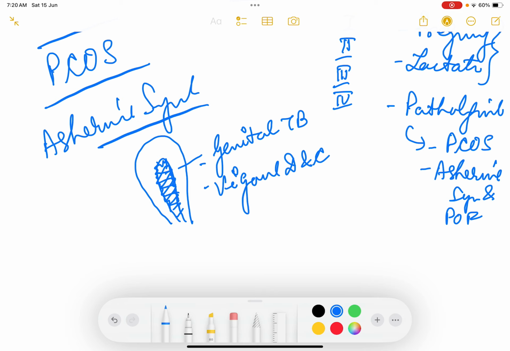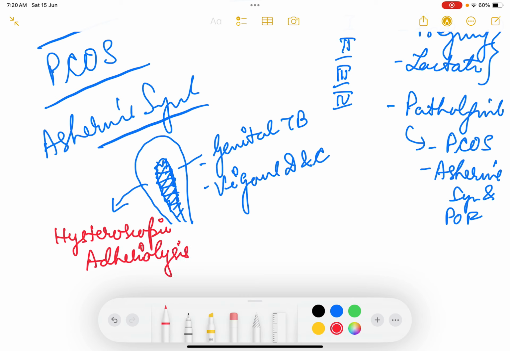Asherman's syndrome is a very difficult condition, and most of the patients never get treated. The only treatment of Asherman's syndrome is hysteroscopic adhesiolysis of all the adhesions. So what happens is, hysteroscopically go inside and under vision try to cut all these adhesion bands.